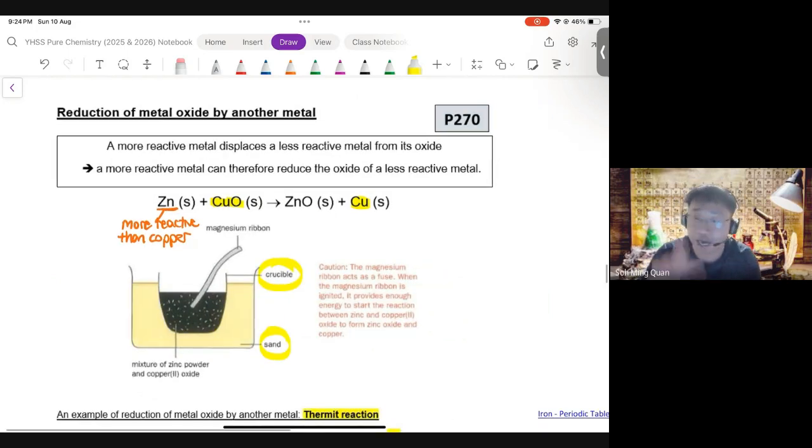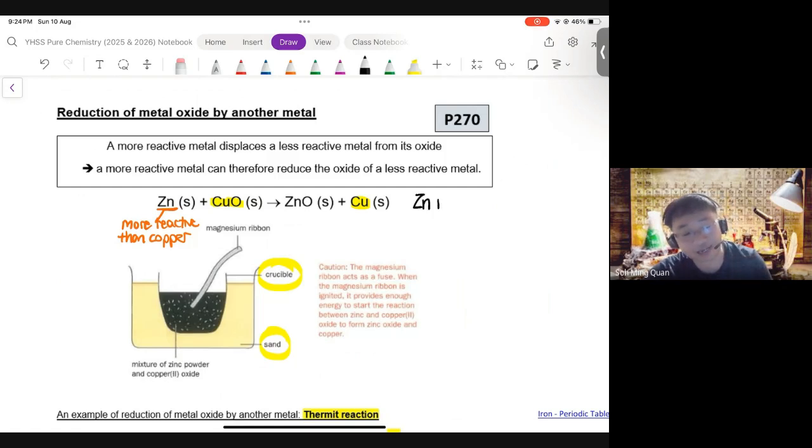And now we come to redox time once more. So what is oxidized and what's reduced? Can you work it out? I will give you some time. You want to pause the video here and work out what's reduced and what's oxidized. Okay, I hope you have had some time to think through it.